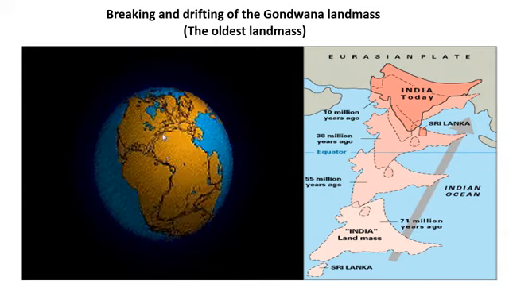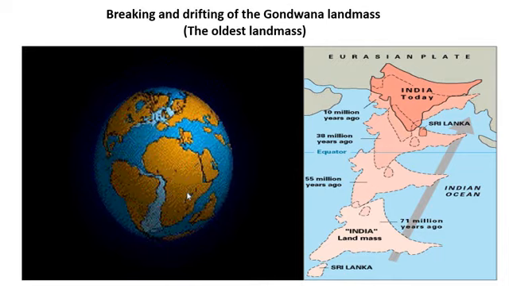The name of this super landmass given by Alfred Wegener is Pangaea. This is the super landmass.